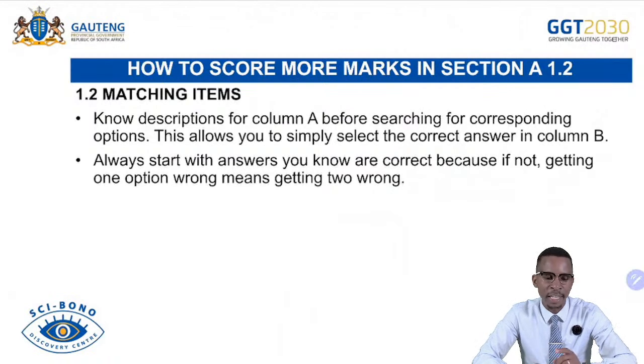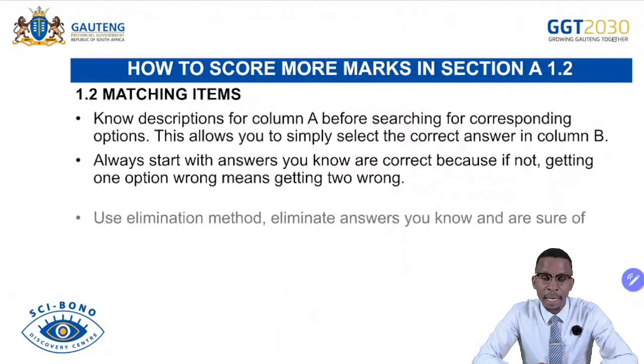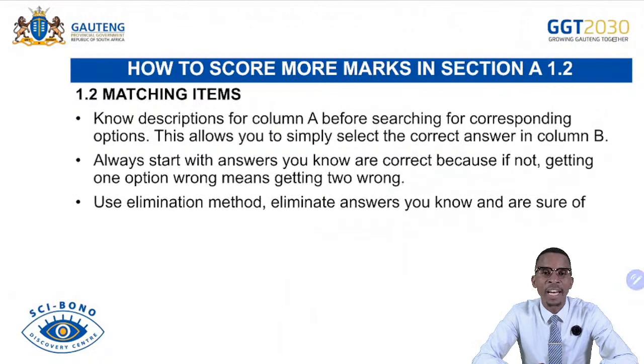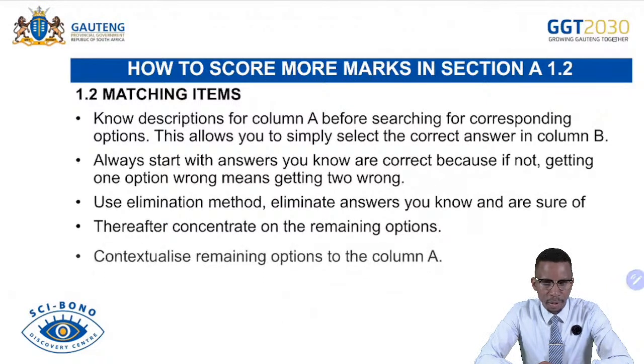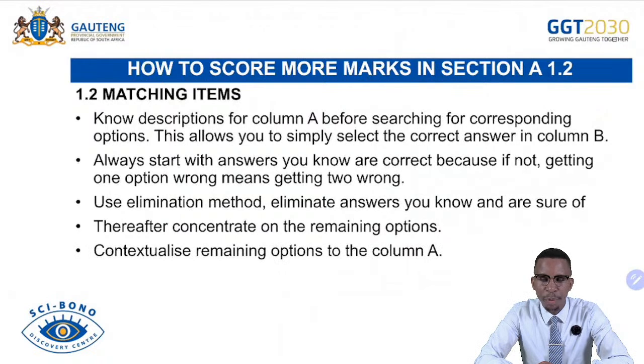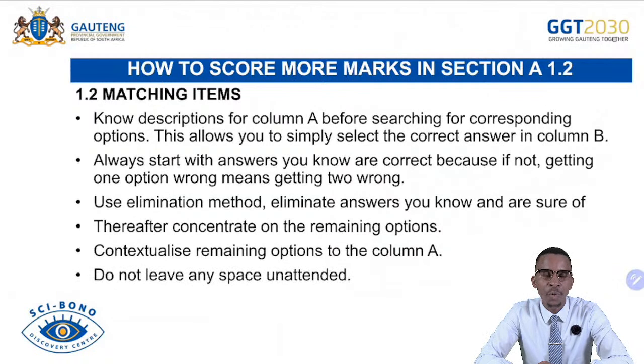It is very important that out of these 8 marks, you get 8/8, so that you put yourself on the advantage side, so that as you go to section B and section C, already you have something in the bag. Use the elimination method by starting with the answers that you are sure are correct, and then you check others after you've capitalized on what you know is correct. And then we continue. Contextualize remaining options in column A, and then after, try to arrive at and attend to the answer. It will be easy for you to get the answer correct if you have managed to eliminate by starting with answers that you are sure are correct.